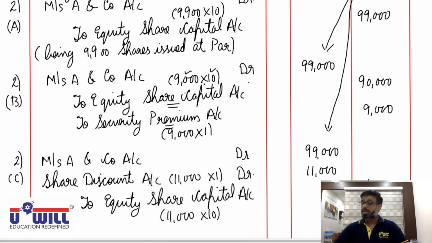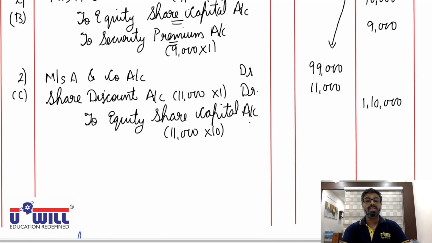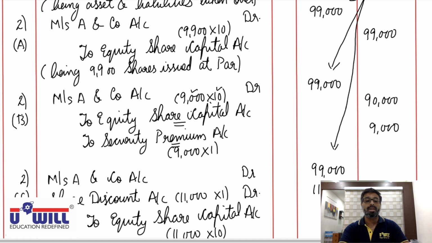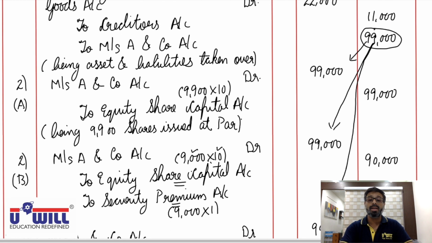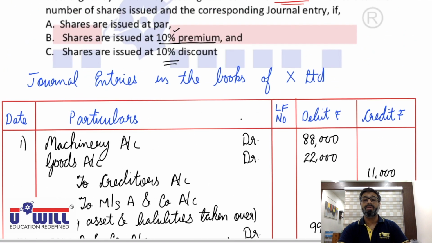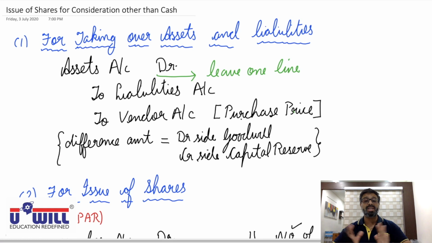Okay. So this lecture we keep it limited to this part only. Total of journal is not required because these are 3 alternative situations. Any one situation will only arise. So total of journal need not be done. I hope everyone is clear with the entry of issue of shares for consideration other than cash, because in main questions combination will come, combined point, cash also, consideration other than cash also. So mixed questions will be coming across further.